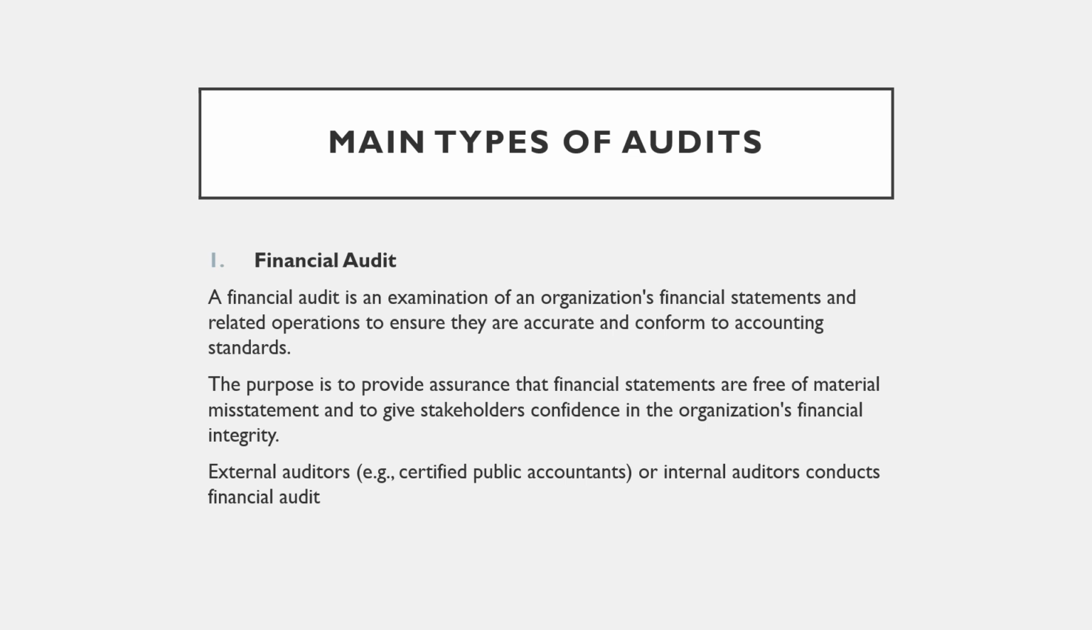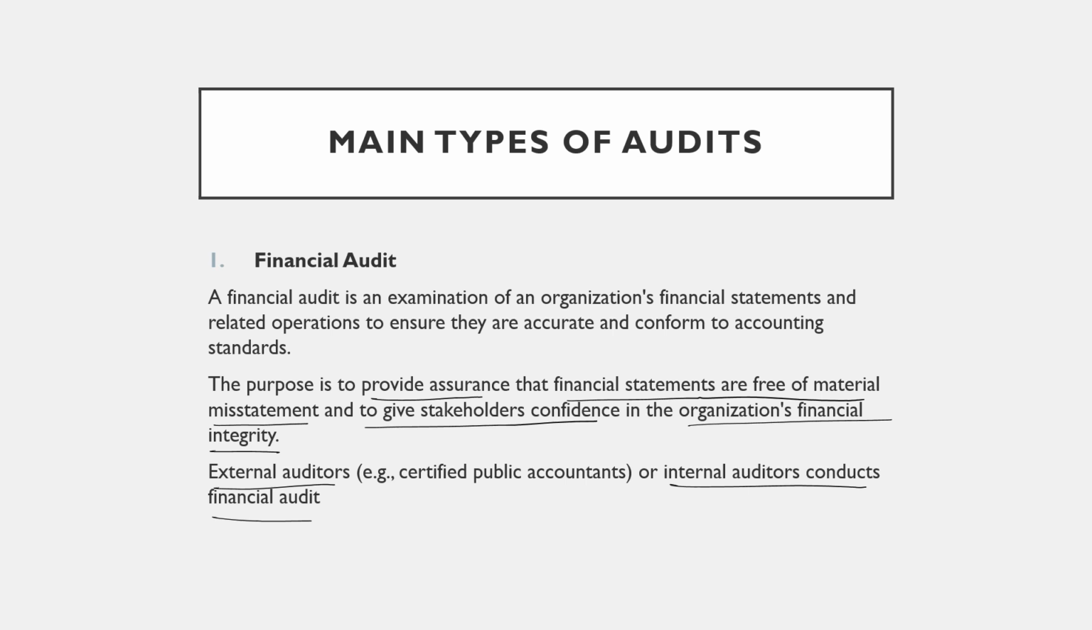So the first type is financial audit. It is an examination of an organization's financial statements and related operations to ensure they are accurate and conform to accounting standards. The purpose is to provide assurance that financial statements are free from material misstatement, to give stakeholders confidence in the organization's financial integrity. It is conducted by external auditors or internal auditors.